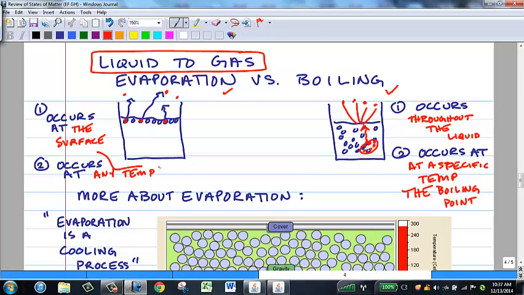Whereas evaporation can happen at any temperature, if I leave a beaker of liquid out on my desk and it's just at 20 or 25 degrees Celsius room temperature, I might come back 3 days later and it will be gone. It will have evaporated at that lower temperature, and the temperature may have varied in the room, and evaporation was occurring all along. Boiling occurs at a specific temperature when all of a sudden all of the molecules in the container have enough energy to get into the gas state.